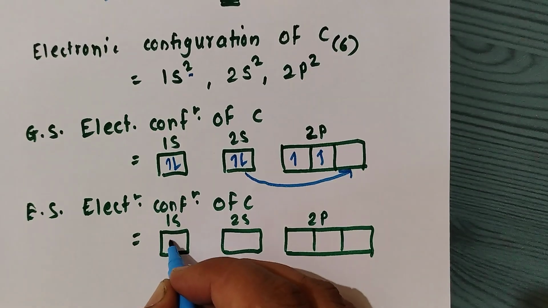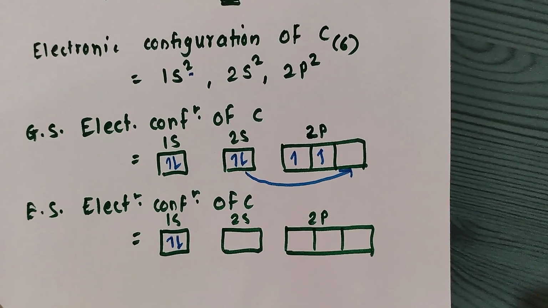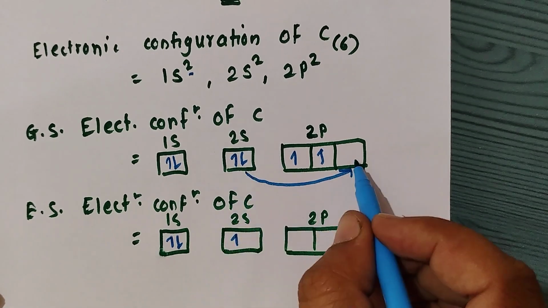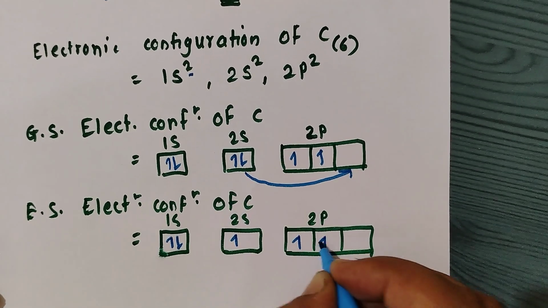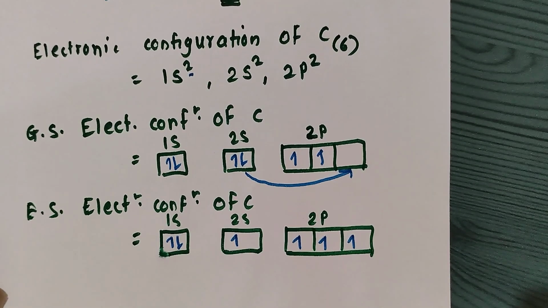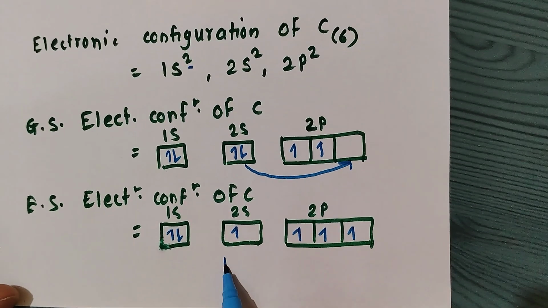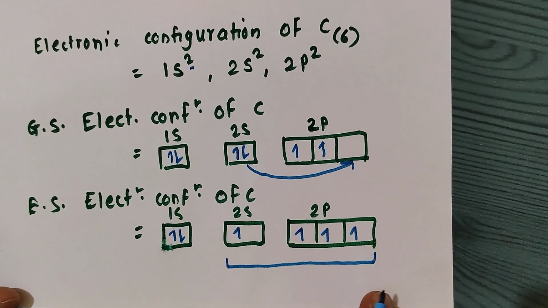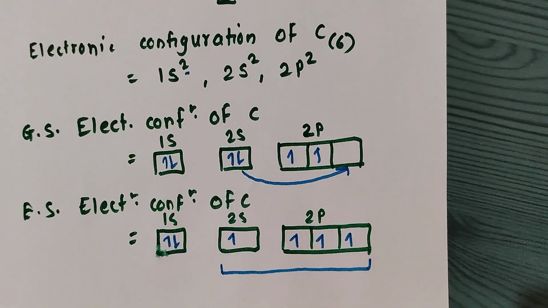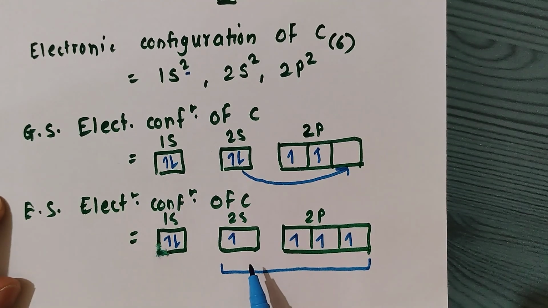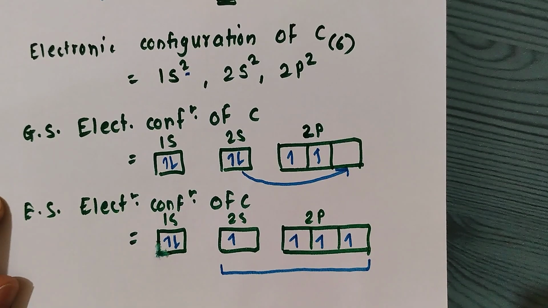Here the inner shell electrons remain as they are, and an electron from the 2s orbital is excited to the 2pz suborbital. Then we can see 4 unpaired electrons. Means this carbon has 4 unpaired electrons to combine with other atoms, and shares these 4 electrons for bond formation.